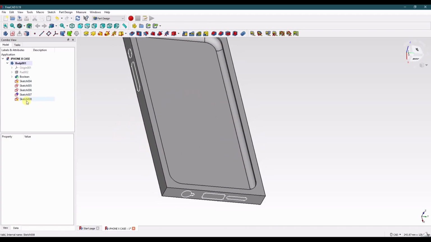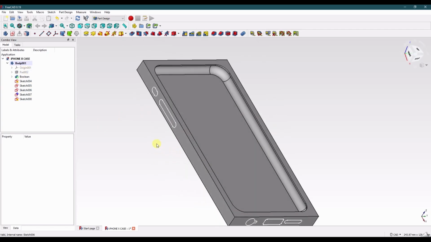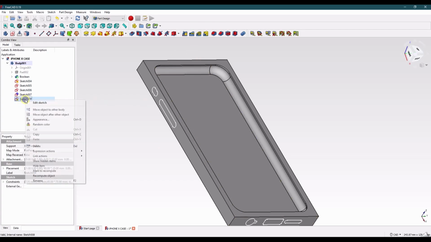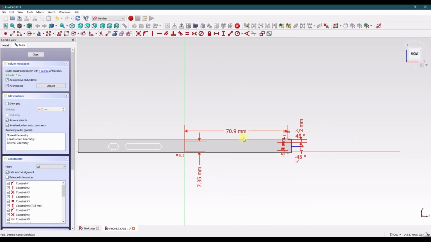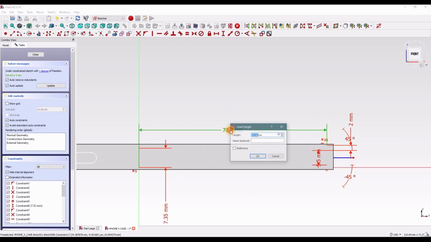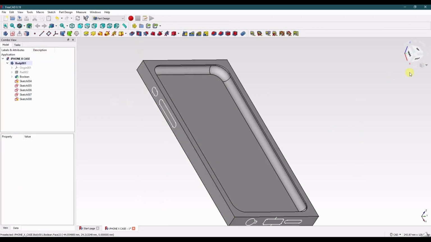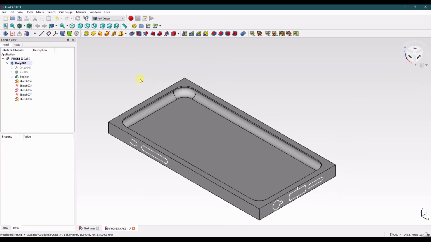Now this one is happy, and that's because we modeled this on the XZ plane, which is the midplane here. And so we don't need to do anything with that except for change the length dimension here, which is now 73.4. That looks correct. Click close. All right, so that saved us a lot of work.